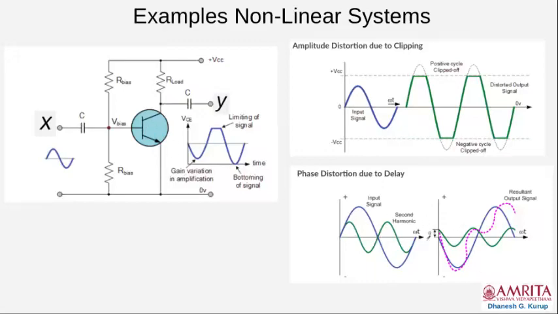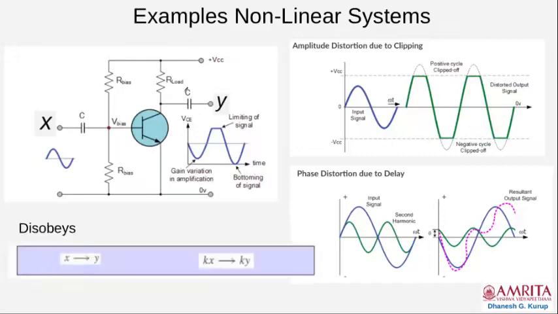So as a result, output will be distorted, as you can see here. So there are various factors which contribute to nonlinearity of systems. In this case, there is amplitude distortion due to clipping and phase distortion due to delay. This circuit, BJT amplifier, behaves like a nonlinear system. Because of this clipping, it disobeys the scaling property.